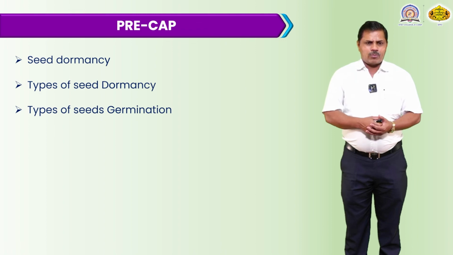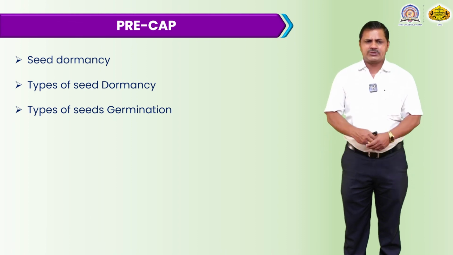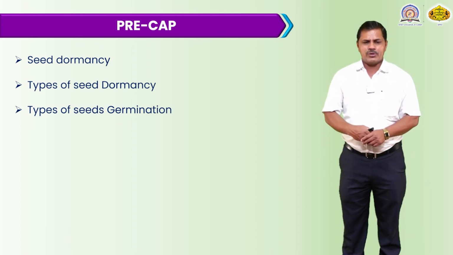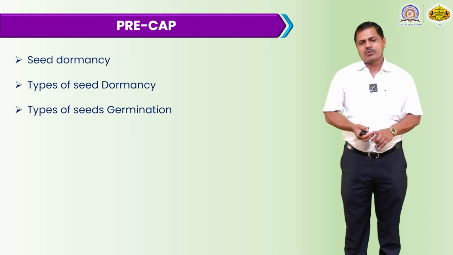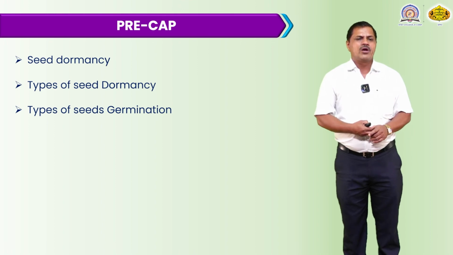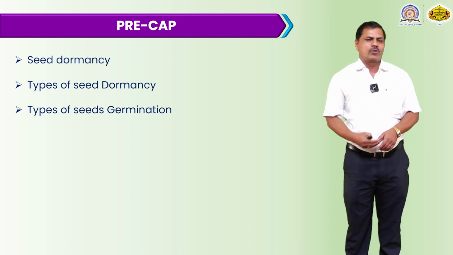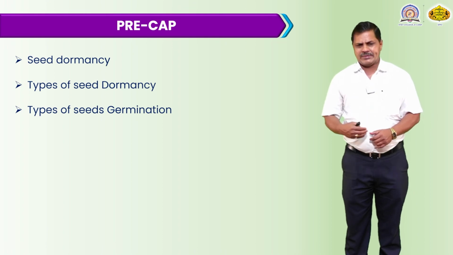In the next lecture, we will discuss seed dormancy. Certain seeds require very little time for growth and development or germination of the plant. But certain seeds require 1 week, certain seeds require 2 weeks, certain 1 month, certain 2 months, certain 3 months, certain 4 months. The seed germination dormancy is different for different species.